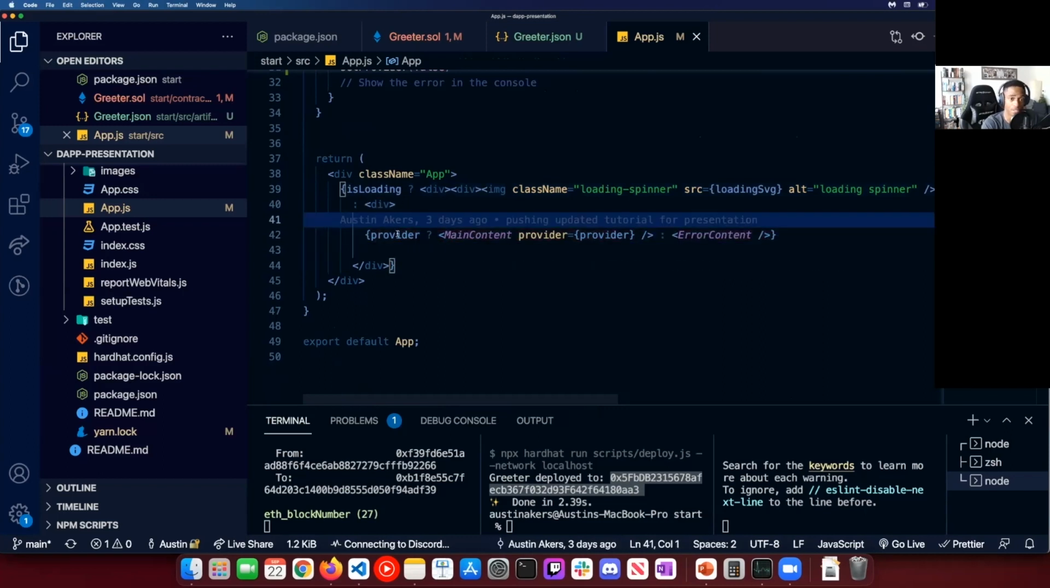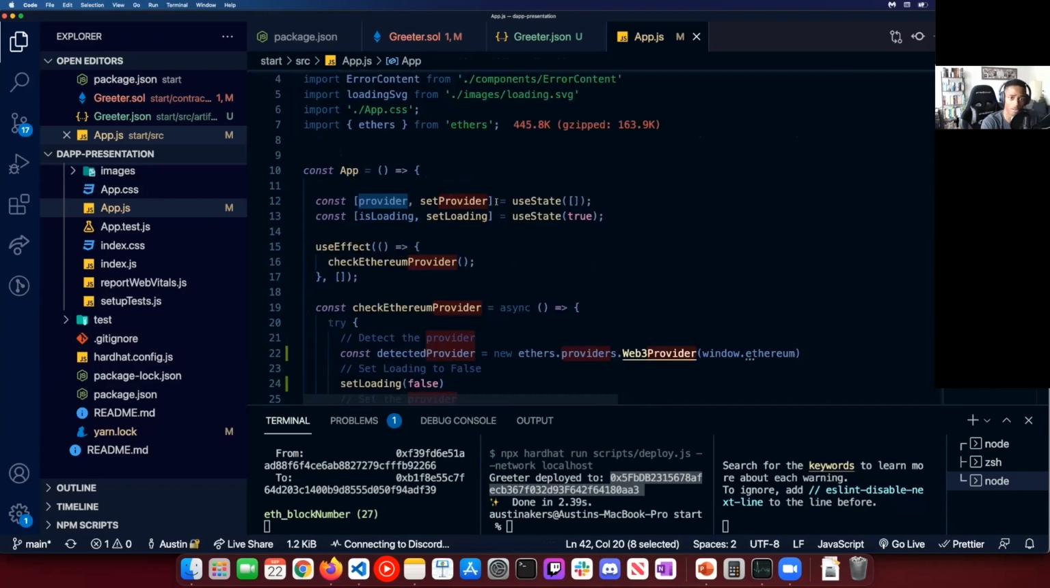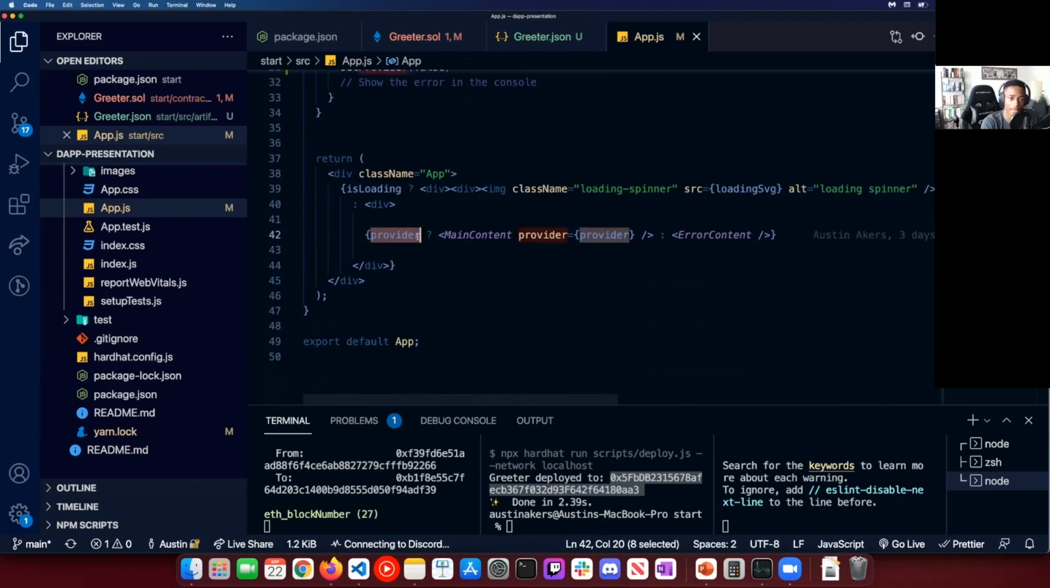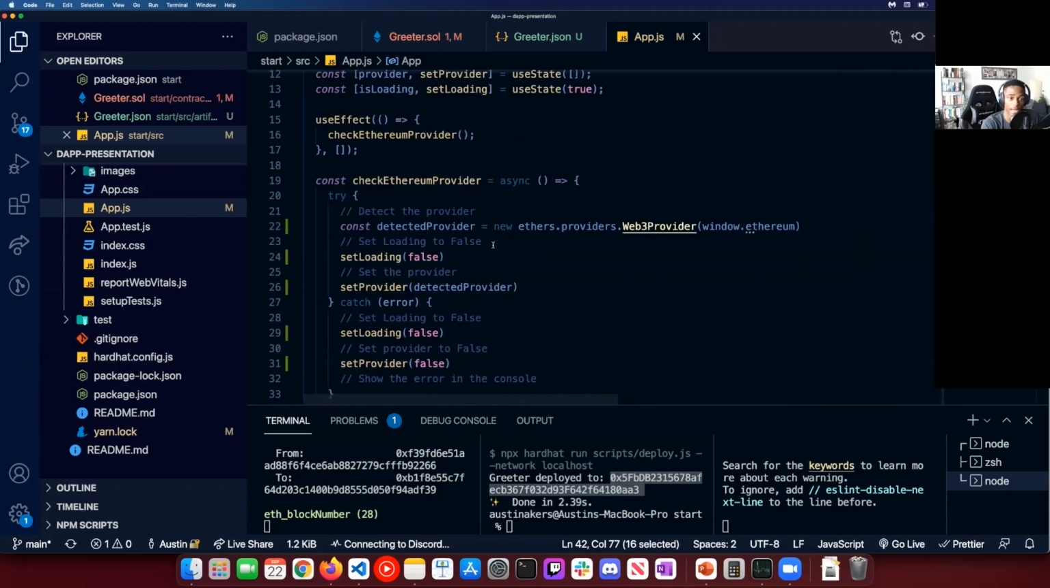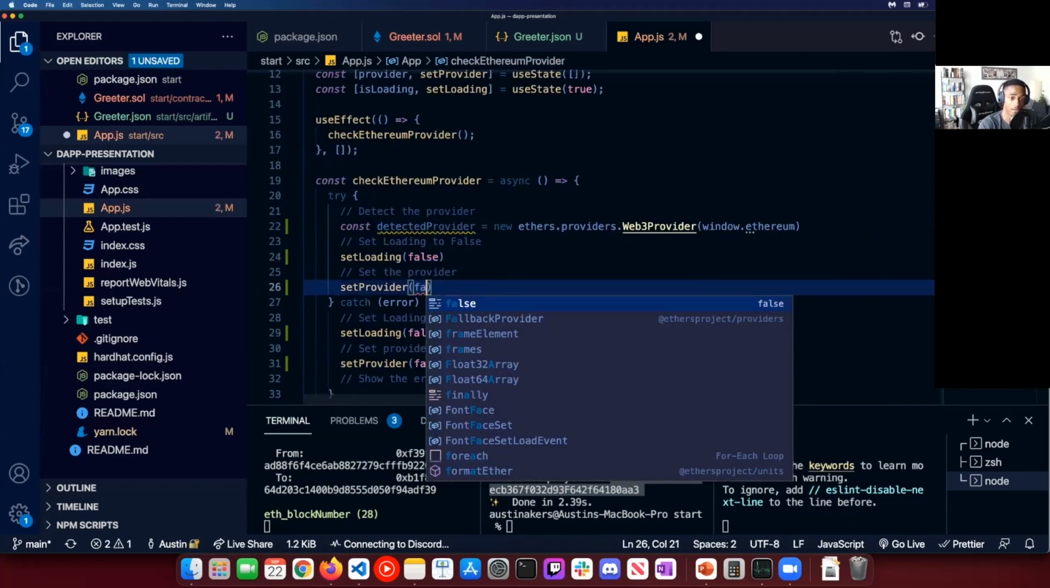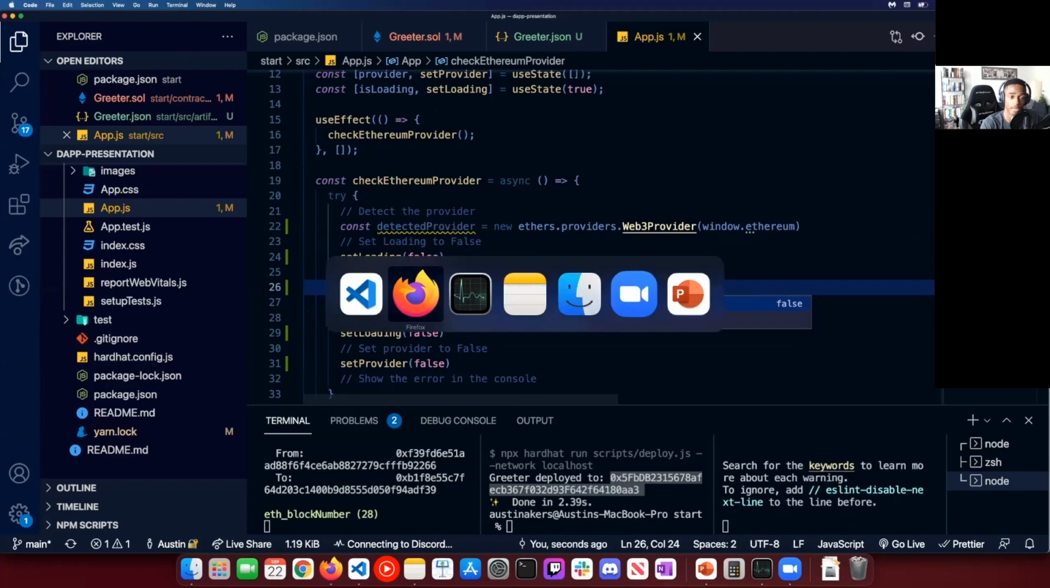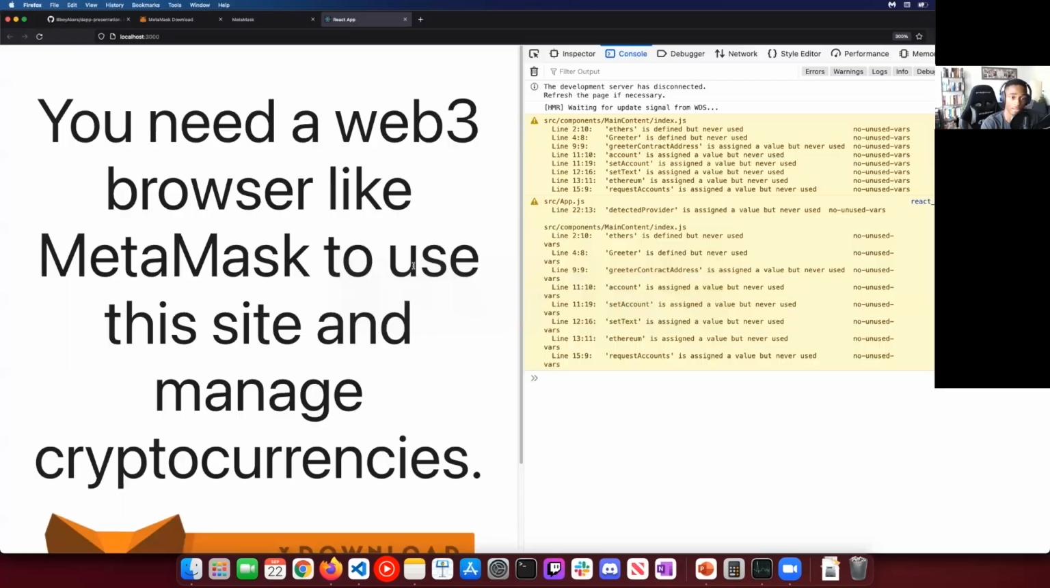Now that we've rendered this, inside this we're going to say, hey, is there a provider? Well, by default, it's kind of empty, right? But if there is a provider, if there's a window.ethereum provider, we're going to go ahead and, as I said, render this main content, this component here called main content, and we're going to pass that provider through. Okay. If there isn't a provider, we're just going to have this error content here. And if you don't know what that looks like, again, I'll set this to false and I'll show you. It'll ask you to download MetaMask.